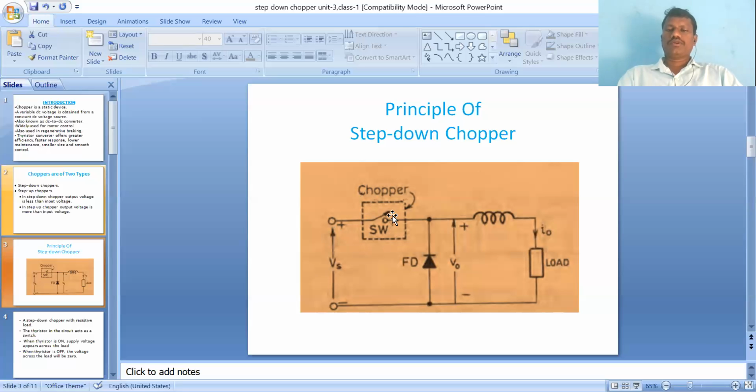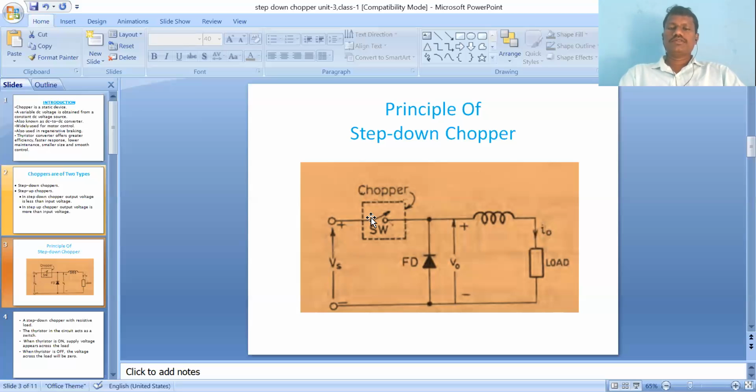So the input is DC, and we compulsorily connect a commutation circuit. Once the chopper is in the on state, we get some waveform. It is constant DC and will not turn off by itself, so at that time we compulsorily connect commutation circuits. Forced commutation is preferred only when the input is a DC supply. Remember that. If the supply is AC, there is no separate circuit needed to turn off the device. Once the input supply is DC, commutation circuits are compulsorily connected to turn off the device.